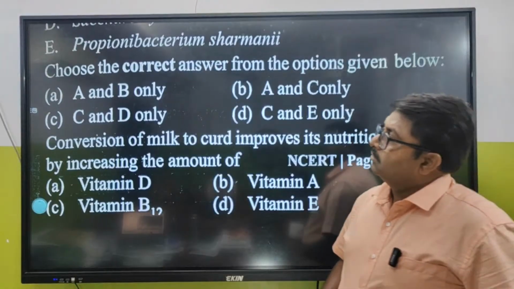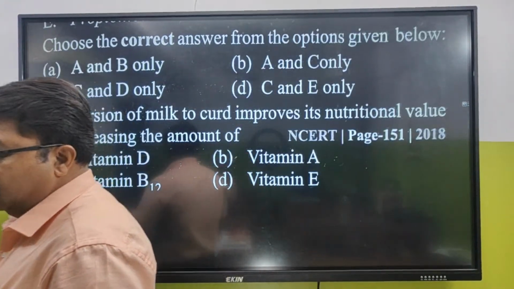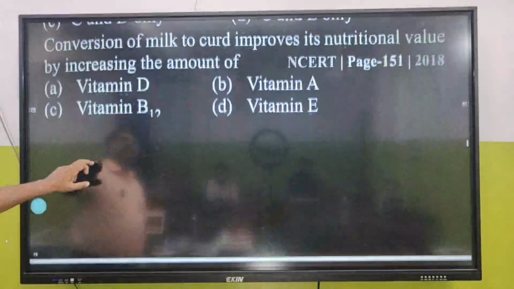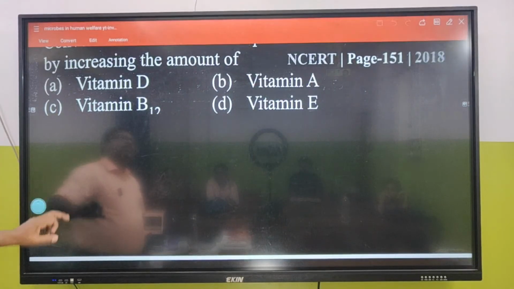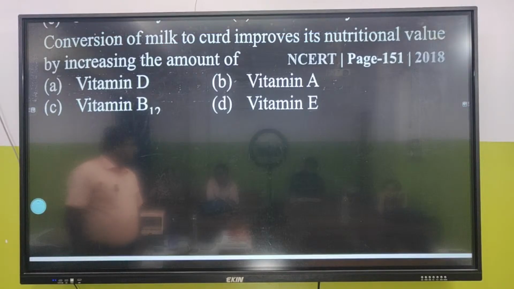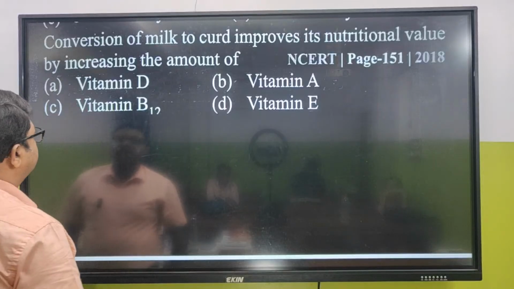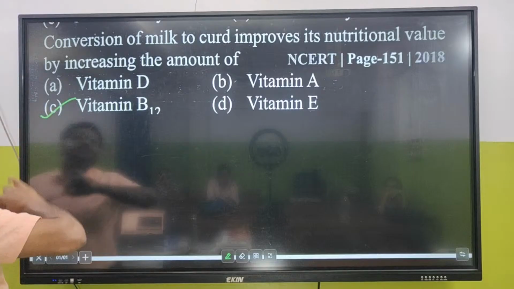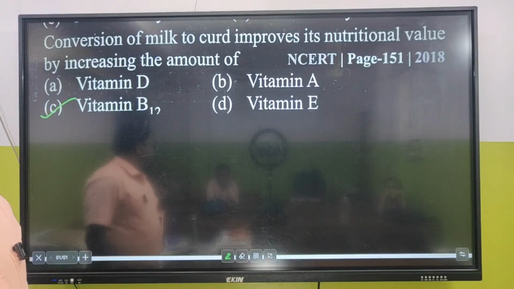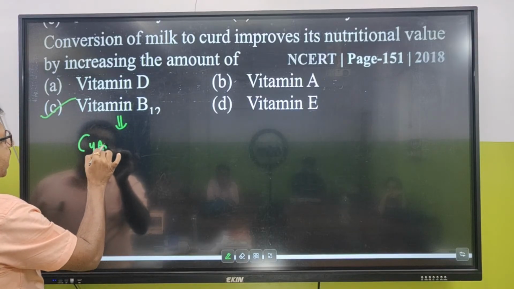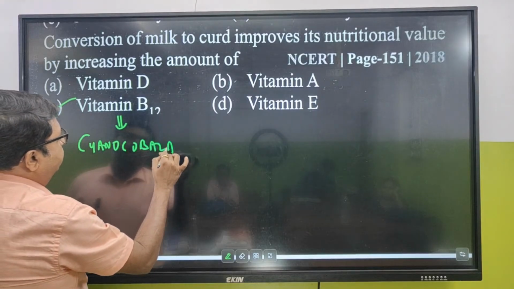Choose the correct answer from the options. Conversion of milk to curd. Vitamin B12. Now tell me the chemical name of vitamin B12. Cyanocobalamin.